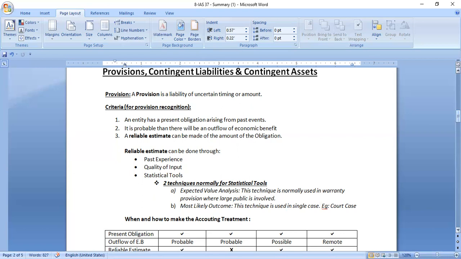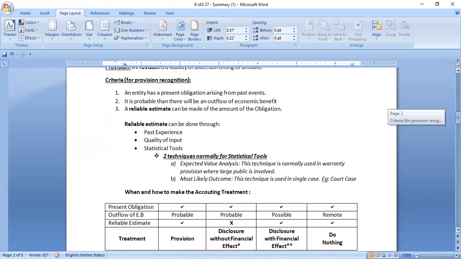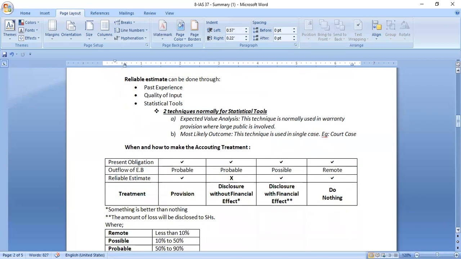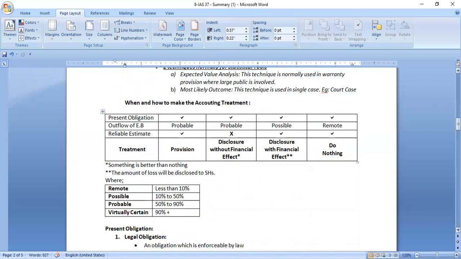Okay, so now let's move on to the recognition of the provision, the accounting treatment of when and how to make the provision in the financial statements. So here you can see the columns. There are 5 columns. Okay, I will go one by one.